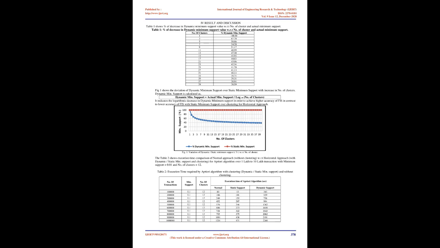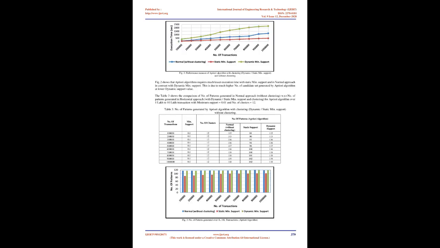called FP tree. 4. Equivalence class clustering and bottom-up lattice traversal, ECLAT. With vertical data format, it uses intersection of transaction IDs list for generating candidate item sets. Each item is stored with its list of transaction IDs instead of mentioning transaction IDs with list of items. This algorithm uses breadth first search, BFS, and the generation of candidate item set is needed.